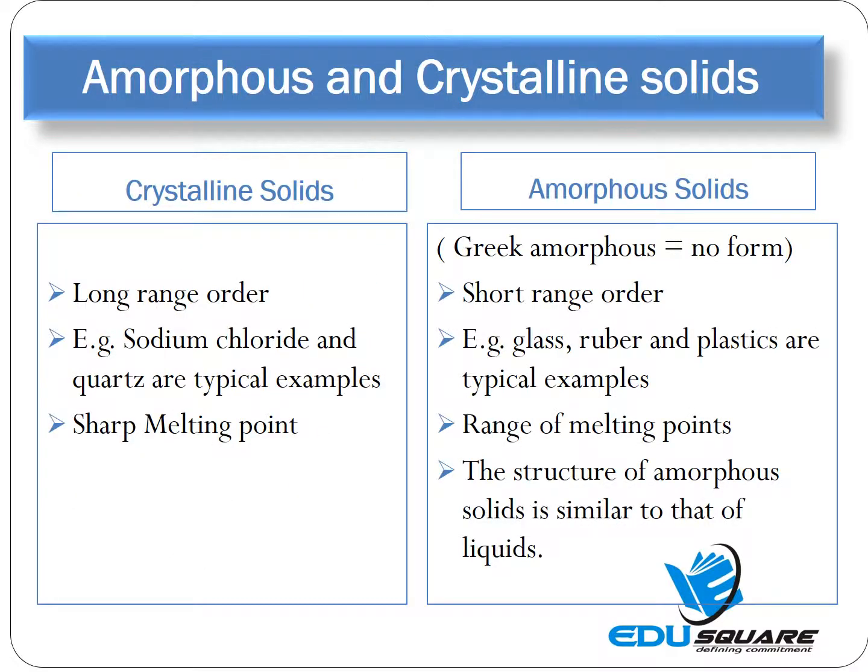Differentiating between the amorphous and crystalline solids, it has been found that the crystalline solids are of long range order whereas amorphous solids are of short range order. Sodium chloride and quartz are typical examples of crystalline solids, whereas examples of amorphous solids include glass, rubber, and plastics. Crystalline solids are found to have sharp melting points, whereas amorphous solids are found to have a range of melting points. That is, when they melt, they gradually soften over a wide range of temperature. The structure of amorphous solids is similar to that of liquids.